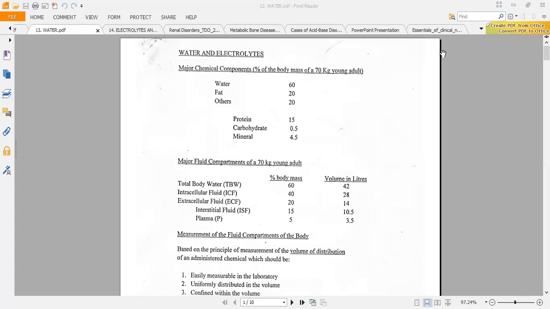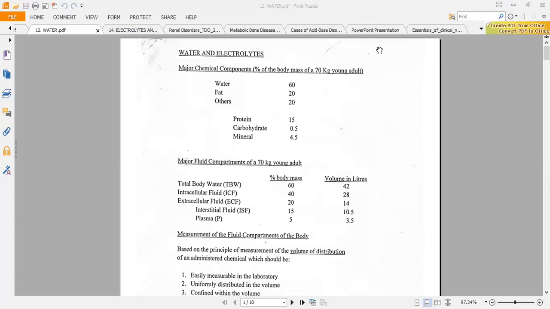So I'm saying that there are two terminologies over here: total body water and total body weight. The first equation is that 60% of the person's weight is water. So the total body water is 60% of the person's weight.